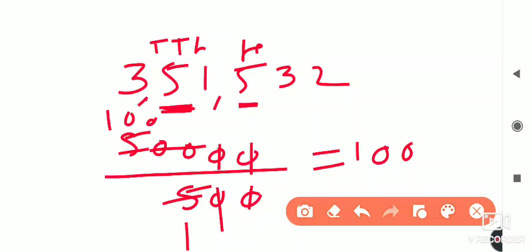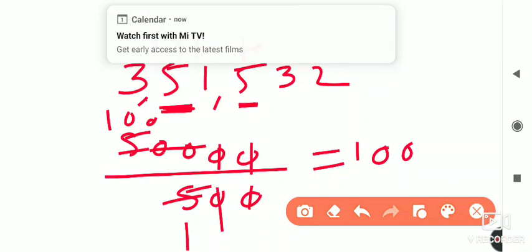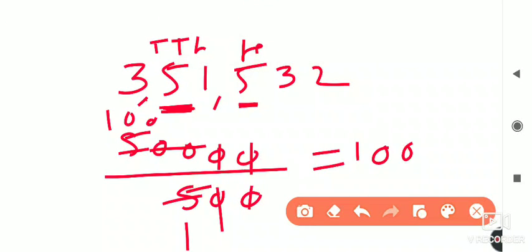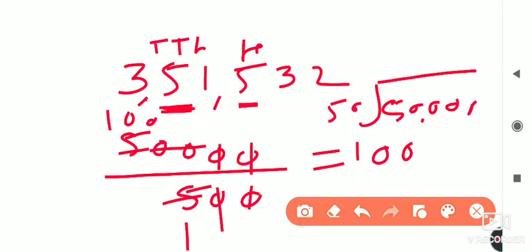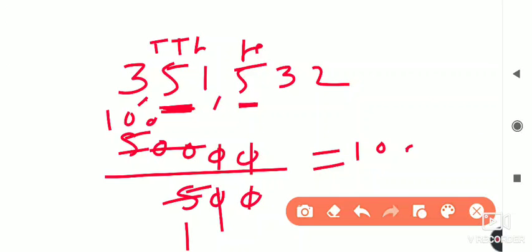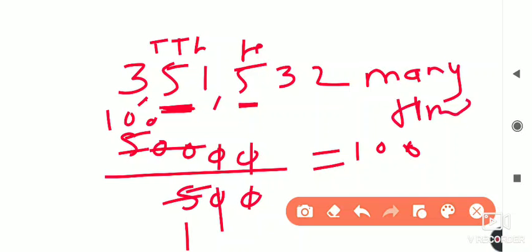Okay, if you are able to do this, then okay. Otherwise, whichever method you are using, its answer is 100. You have to divide in this way: write 50,000 inside the division sign, and write 500 here, and if you divide you will get the required answer. This method you can also use. Otherwise there is another method, and the answer is 100. Instead of doing this every time, when the question is how many times the place values are,